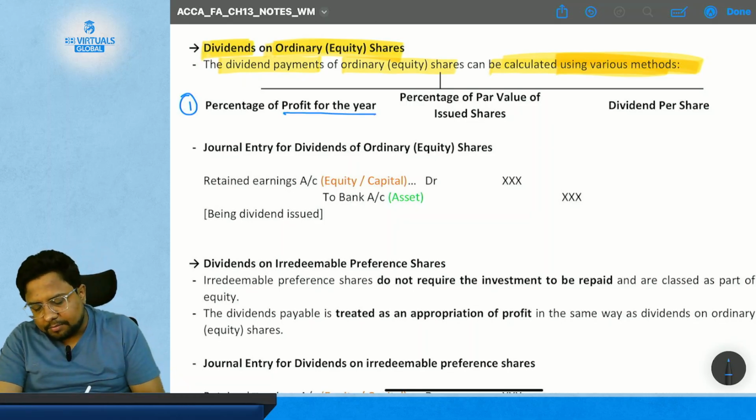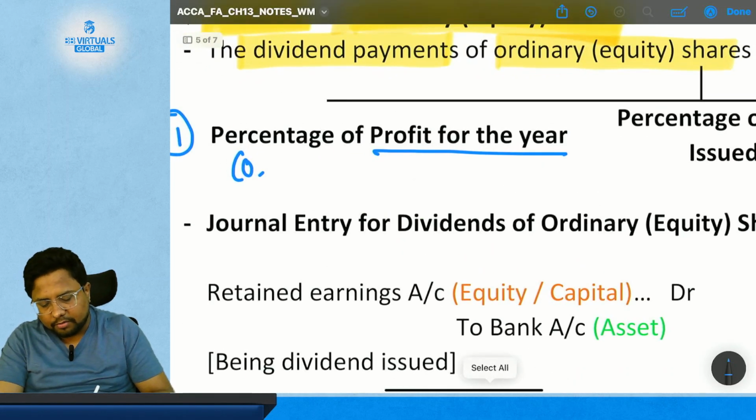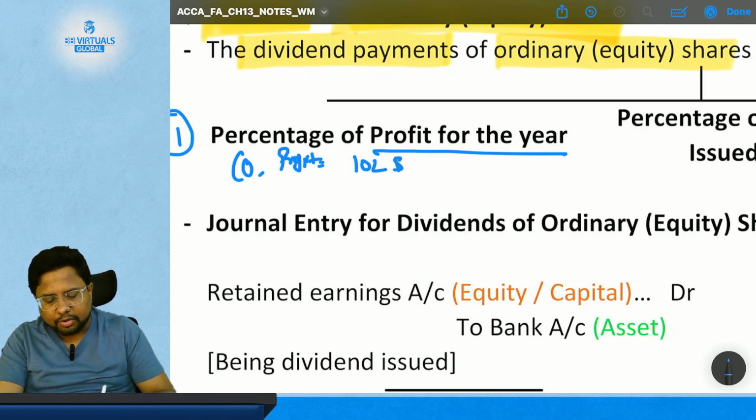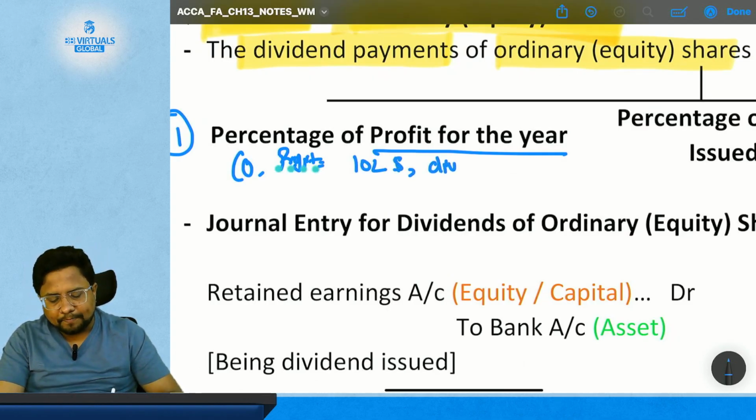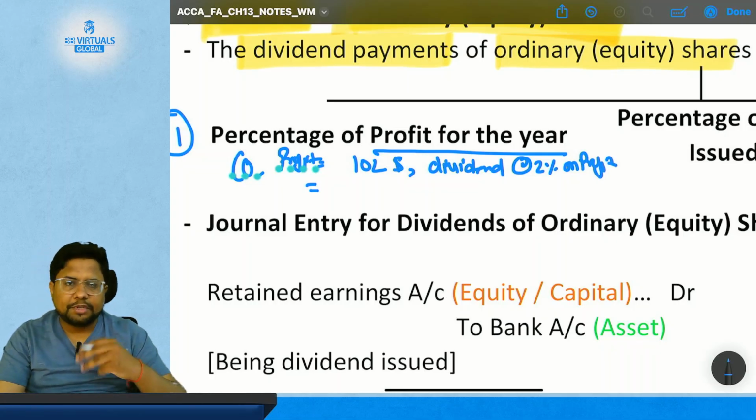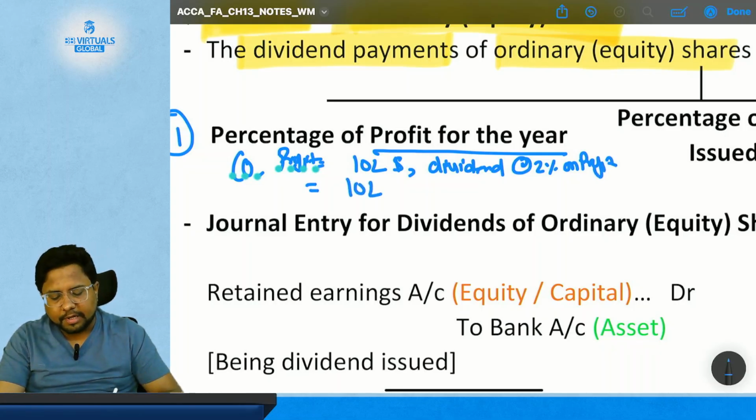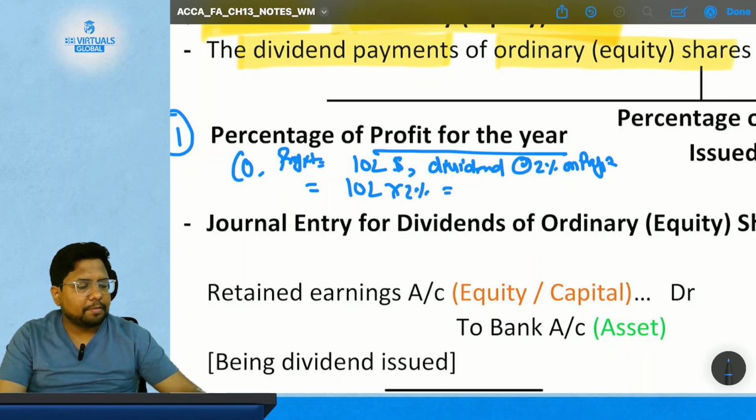Suppose the company has earned a profit of 10 lakhs dollars, and now the company has decided to pay dividend at a rate of 2% on profit. So 2% of 10 lakh will be calculated as the dividend. 10 lakhs multiplied by 2% comes to a total value of $20,000.